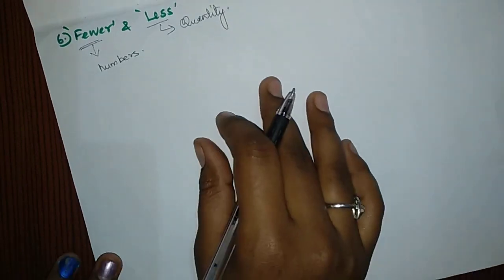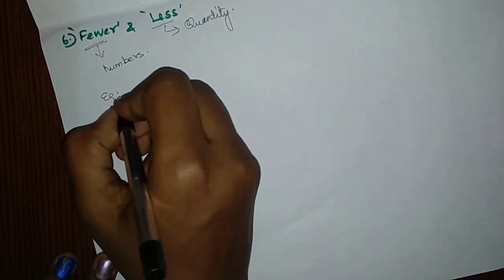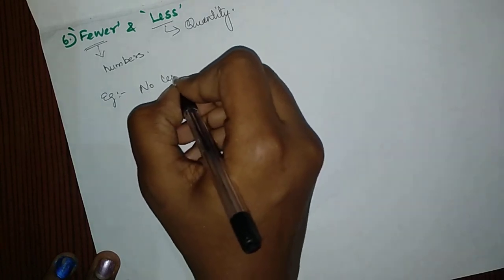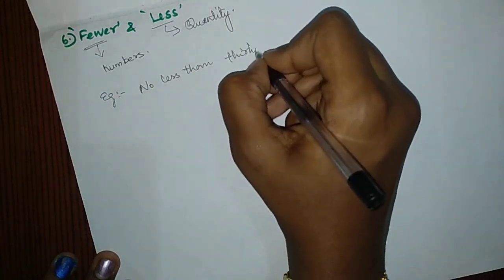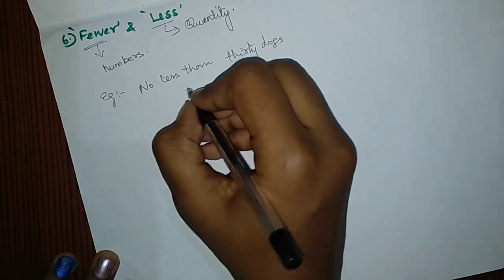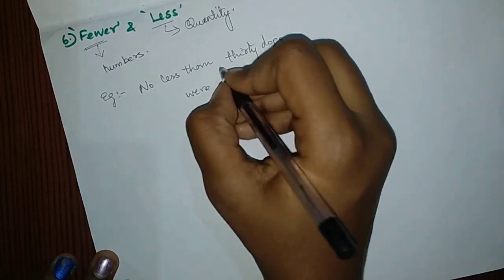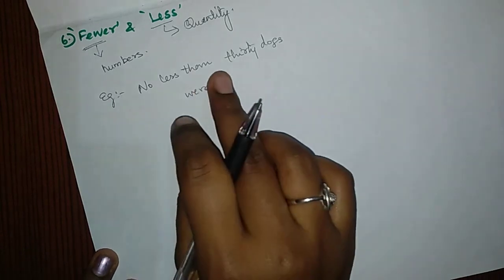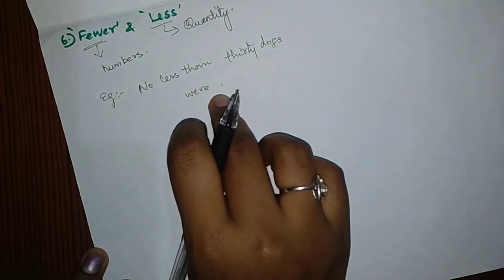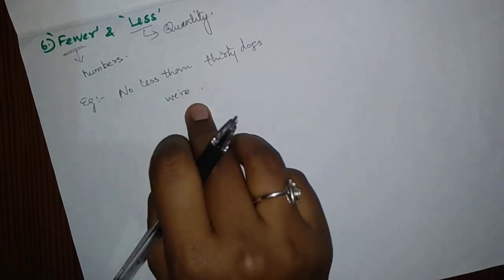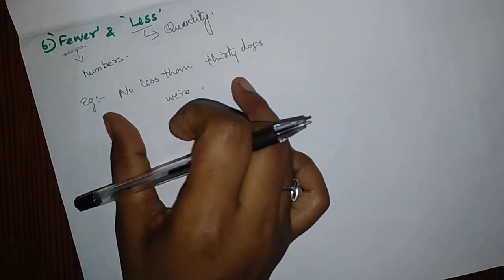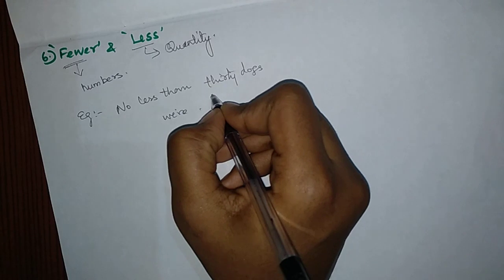Okay, for example, this is a statement asked in, I think, SBI clerk. Okay, no less than 30 dogs were. Okay, here the word they have used is 30.